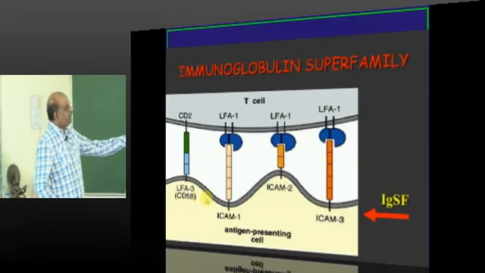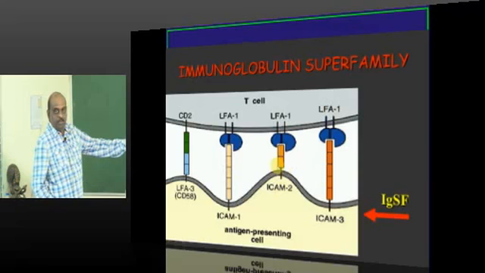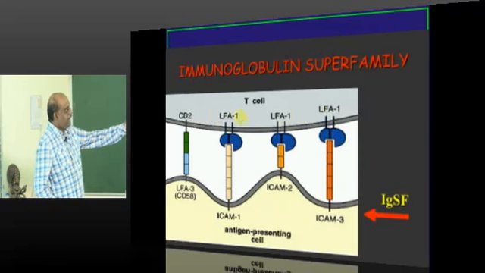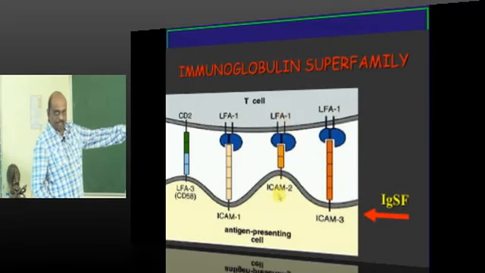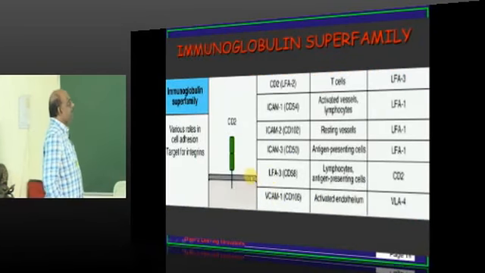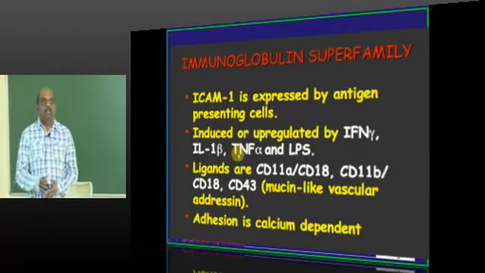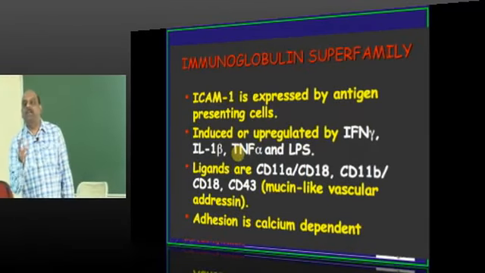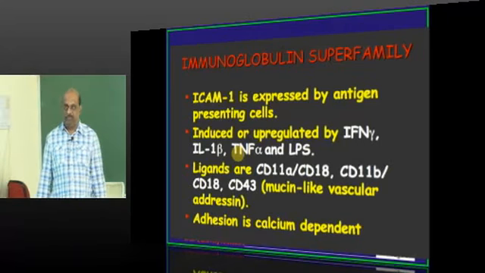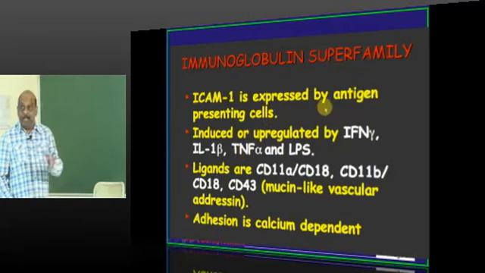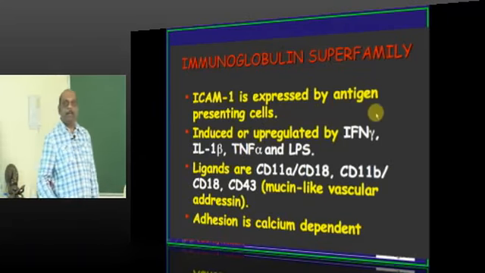Now this is another way to depict the same. If you are having this ICAM-1 and ICAM-2, they are enabling the T cell to basically bind. Now, there is one more place where ICAM-1 is having a role. You have antigen presenting cells. What is their purpose?